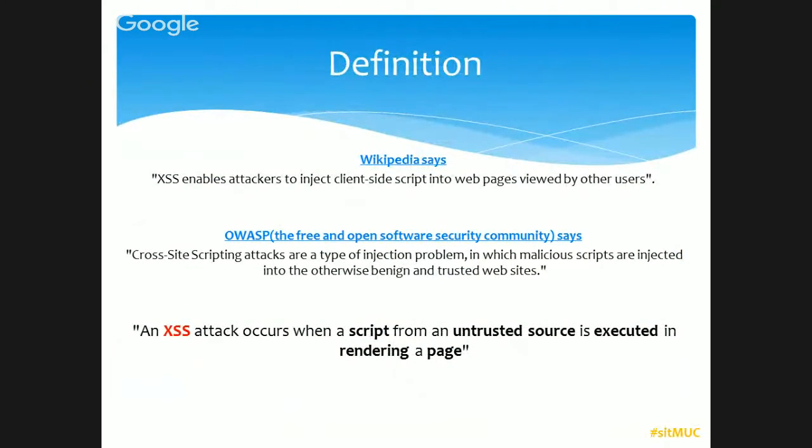First, the definition. You will find XSS definitions everywhere, and maybe you are aware of some of those. But below, I have written a candidate definition, a very simple definition for a developer to understand. An XSS attack occurs when a script from an untrusted source is executed in a rendering page. I think we are all techies here; we understand all the bullet points, the bolded points.